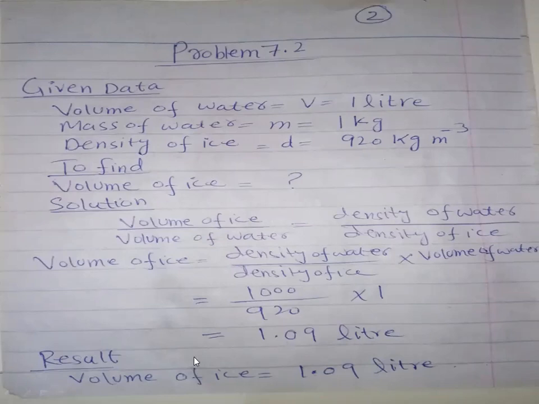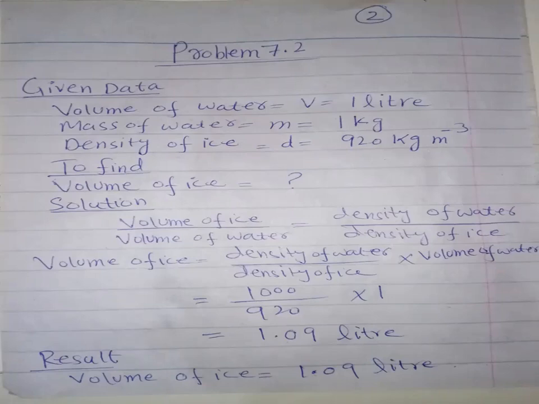First of all, I write the given data. The volume of water is given to me as 1 liter, and the density of ice you should know, you can look in the table. The density is 920 kilogram per cubic meter. If you open page number 147, you can find the density of ice is 920 kilogram per cubic meter.